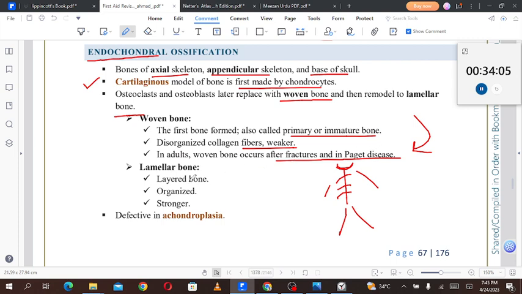What is lamellar bone? Lamellar bone is layered, organized, and stronger bone. So woven bone and lamellar bone are exact opposites of each other. Woven bone is the primary structure, and then the secondary structure is the lamellar bone. Woven bone is the foundation for the lamellar bone to be formed. Okay, endochondral ossification is defective in achondroplasia. We'll discuss this condition, achondroplasia.